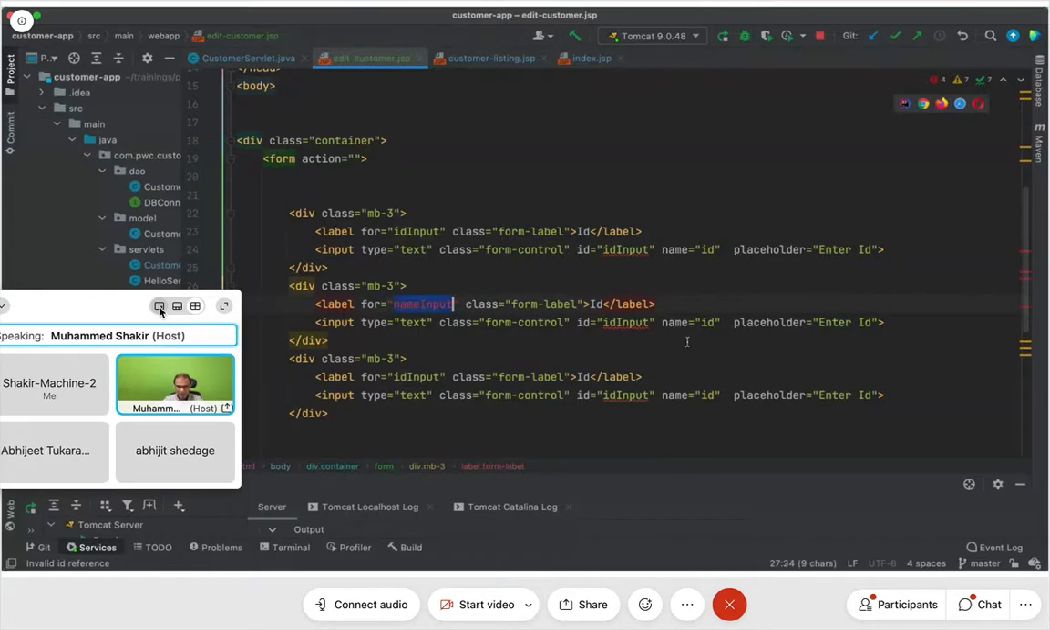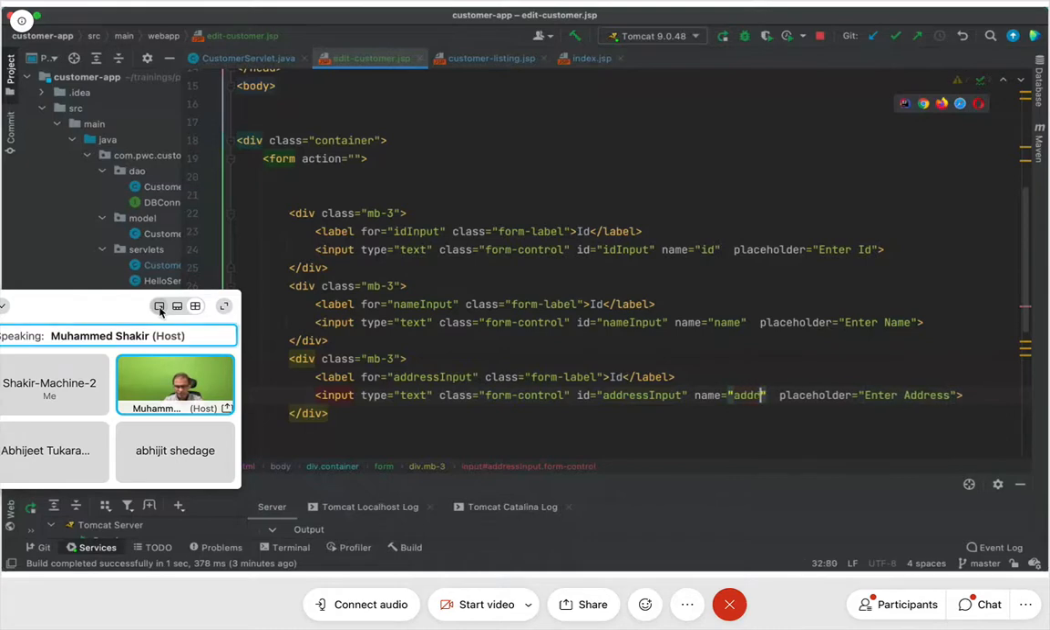Right, this will become name input. This will be name. Okay, and I'll say enter name. Right, in the form control, here I will say address input. I'm going to just push this code in a few minutes, don't worry. So now you can take a look at it. I'll say enter address. Okay, and then everything else is good.